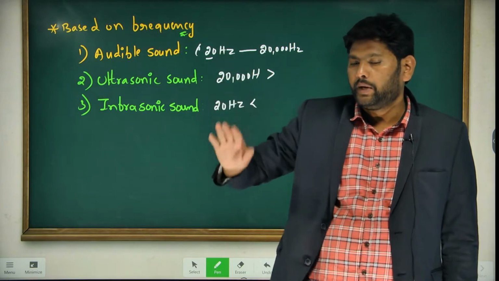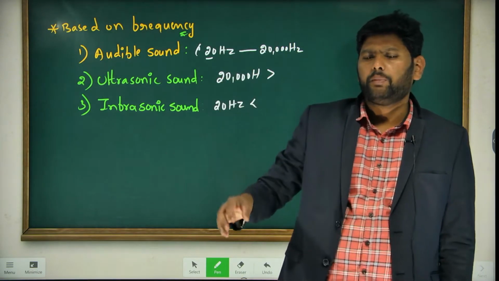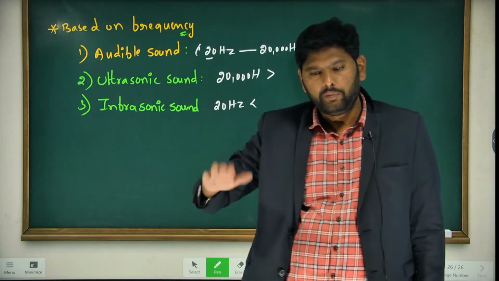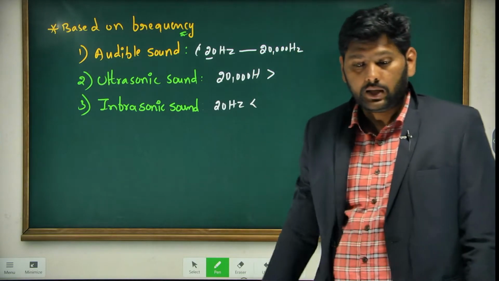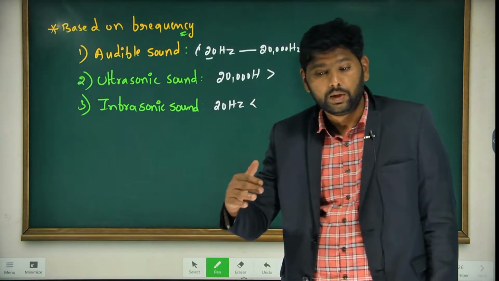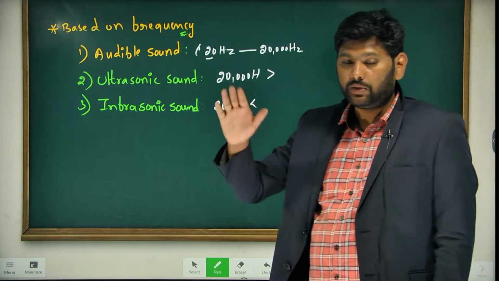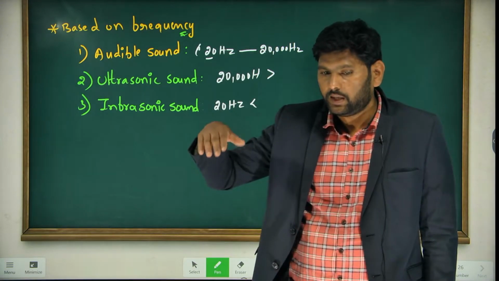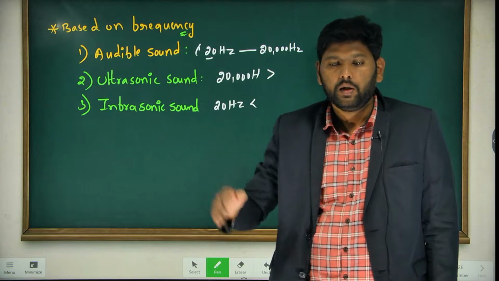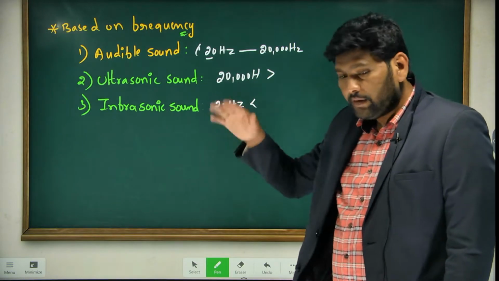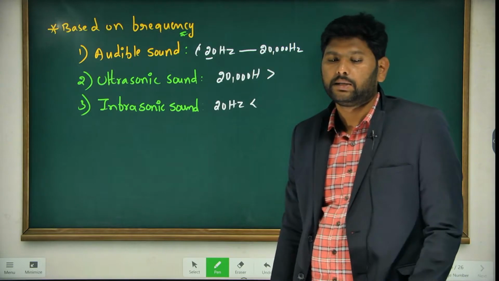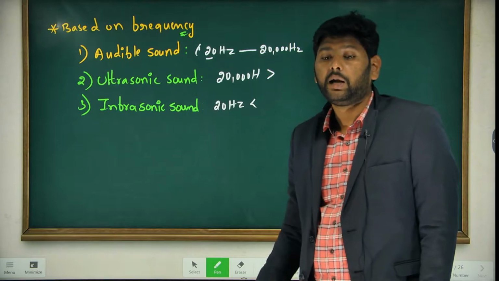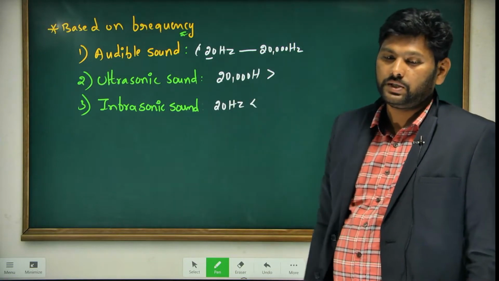You already know every vibrating body produces sound. But when my hand is shaking, are you able to hear the sound of my hand shaking? It is not audible. Why is it not audible? Because the frequency of shaking of the hand is less than 20 hertz, so we cannot hear the sound of this vibration.